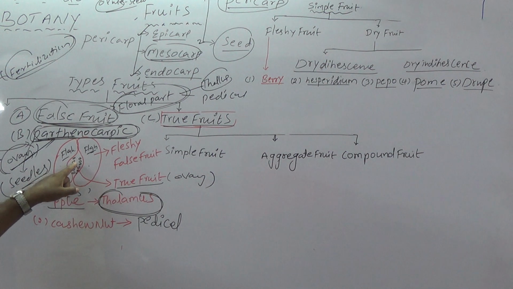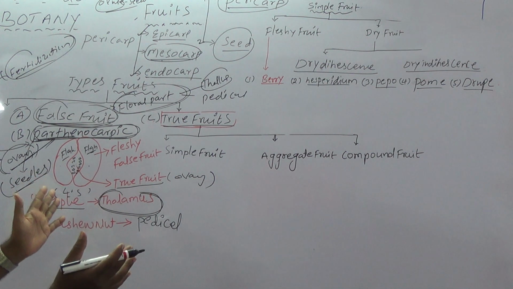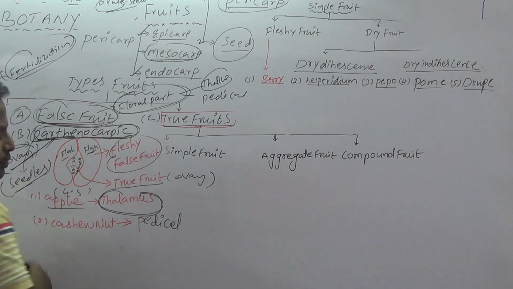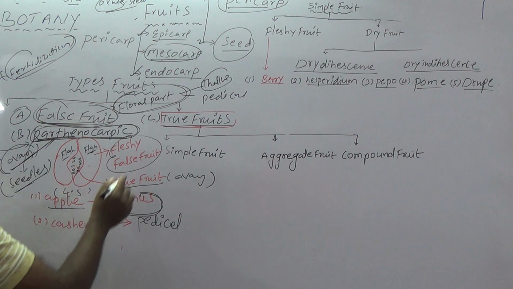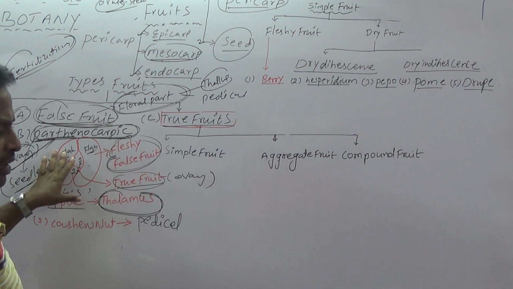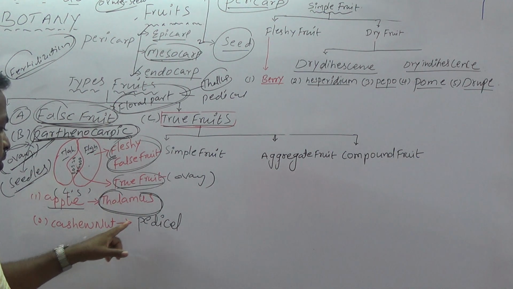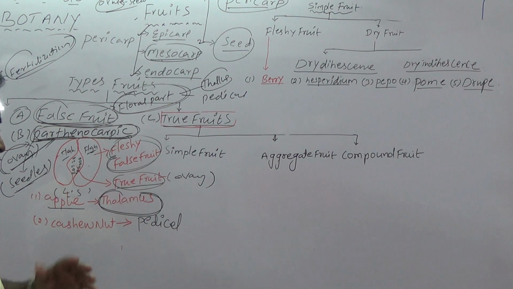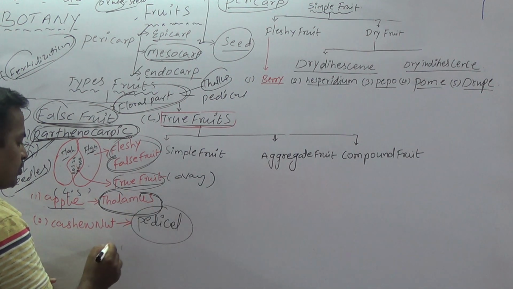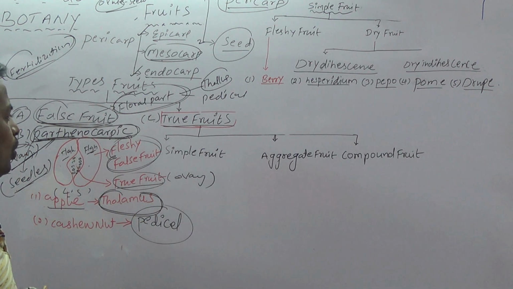The true fruit tissue is made by cartilaginous tissue, and either side of the fruit is very fleshy. It is edible. Fleshy fruit is edible fruit, and the true fruit is not edible in apple. As well as in cashew nut, both true fruit and false fruit are formed. The false fruit is developed from the pedicel and the true fruit is developed from the ovary.